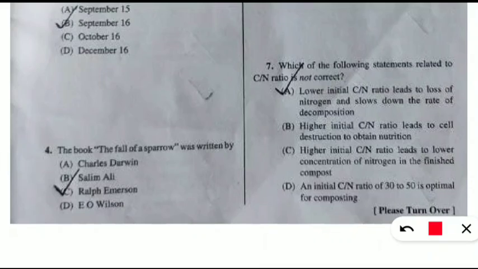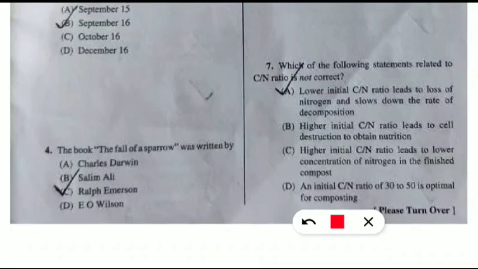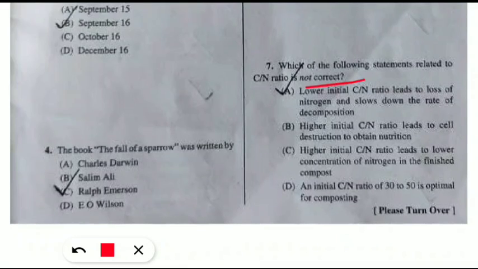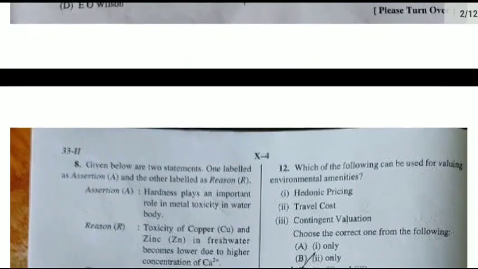The next question was, which of the following statements related to carbon nitrogen ratio is not correct? So it was asking which is not correct, and here I will tell you which is not correct, and that will be option A. That means lower initial carbon by nitrogen ratio leads to not loss of nitrogen, it leads to excess nitrogen availability in the soil. And also here it was written it slows down the rate of decomposition. It is also wrong, because the decomposition reaction rate increases quickly. So option A will be the not correct statement about the carbon and nitrogen ratio. Let's move to the next set of questions.